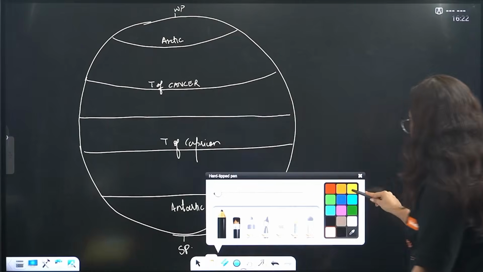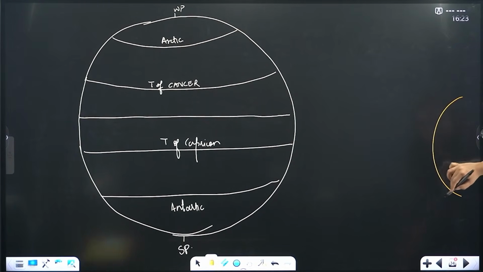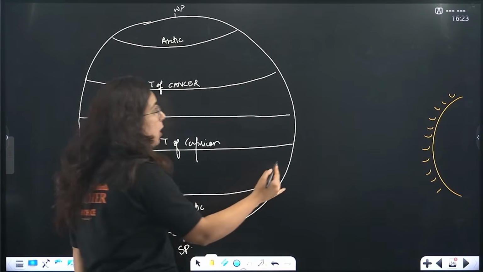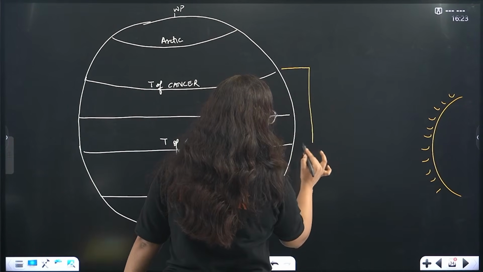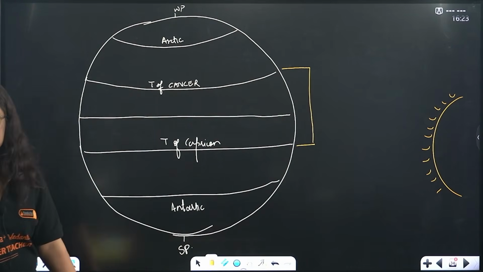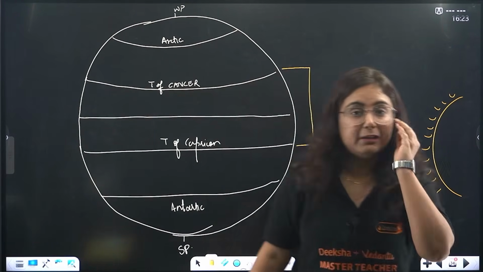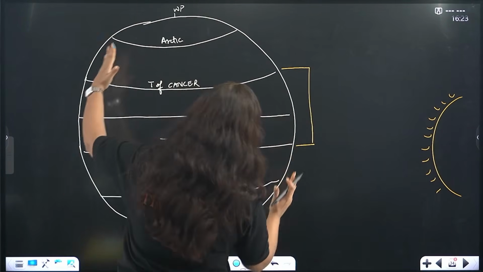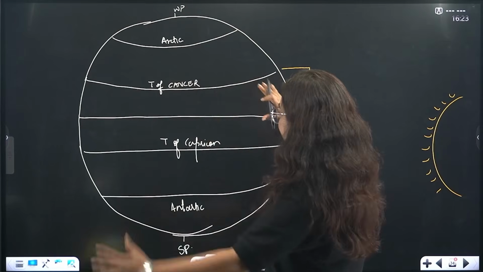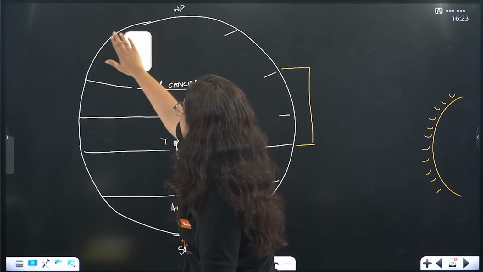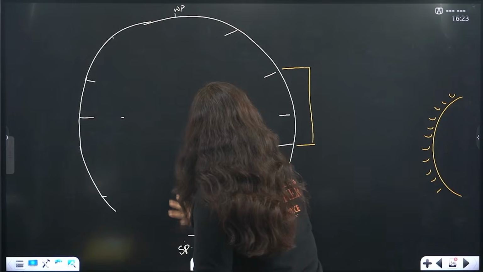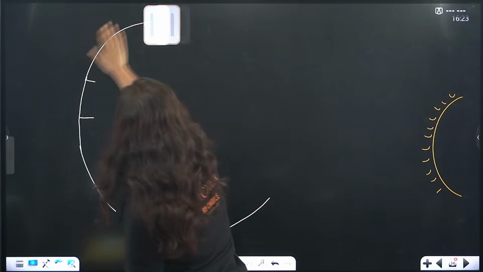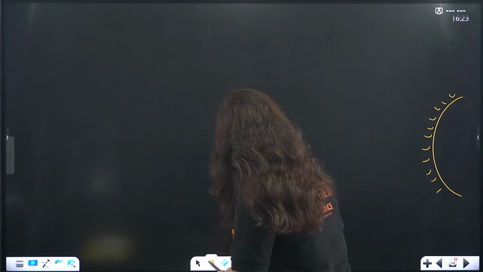Acha, pay attention to that. We know that the direct rays of sunlight reach from Tropic of Cancer to Tropic of Capricorn. But they can be at a single place at a time. So when, beta, the earth is tilted like this, there is a little bit of tilt. Obviously, we know that the earth is not this straight. Rather, the earth is tilted, 23.5 degrees. So as we know that the earth is tilted, it will not look as I just drew.